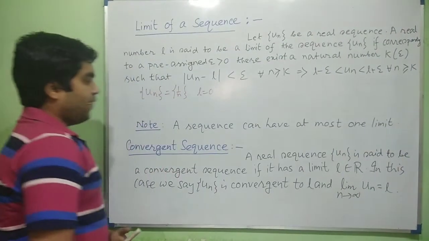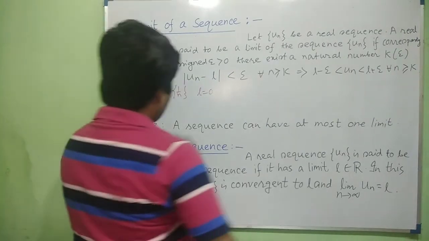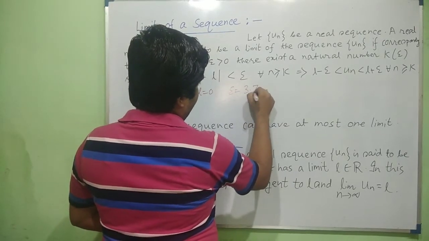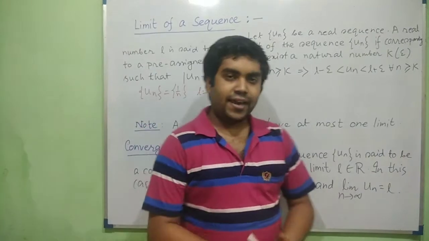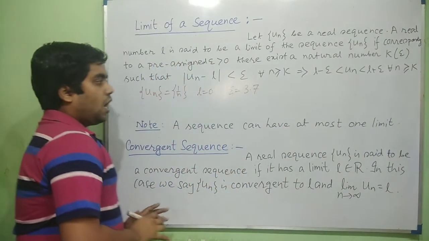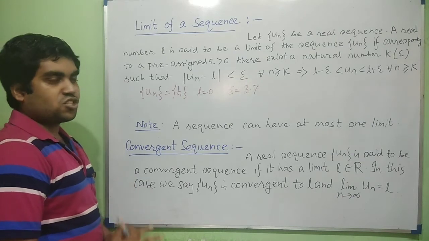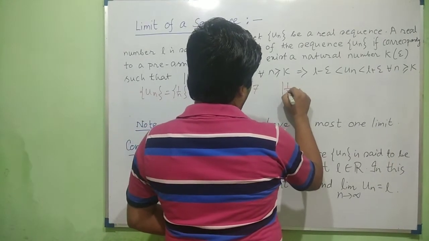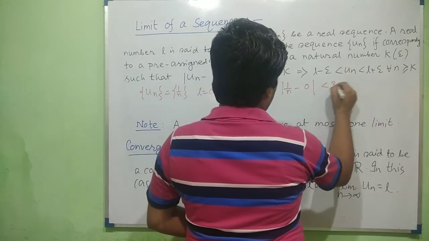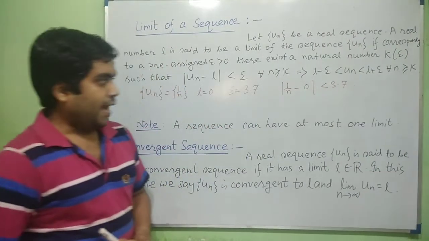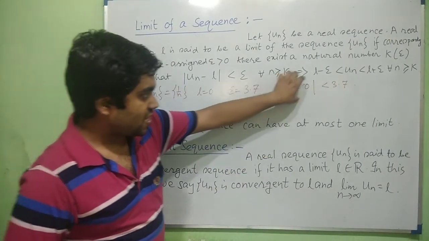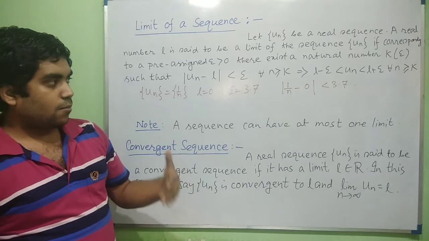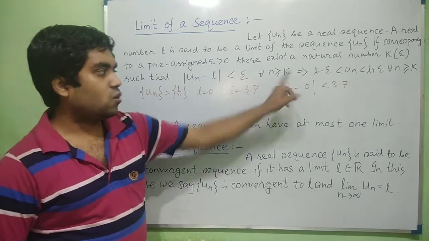So we consider the value of L here as 0, and now we consider a value of epsilon as 3.7. Anyone can choose whatever they want. The values are not restricted. Now we have to prove that this is less than 3.7, and this relation will be satisfied for some values of n greater than or equal to k.